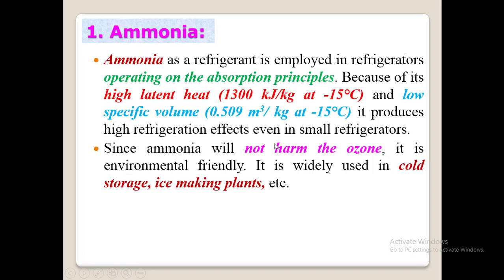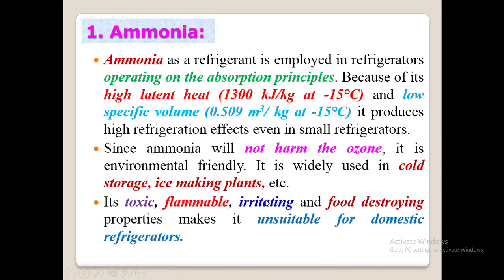Next, since ammonia will not harm the ozone, it is environmentally friendly and it is widely used in cold storage and ice making plants. So it is not harmful to the ozone, and will be used in cold storage and ice making plants. Next, it's somewhat toxic, flammable, irritating, and its food destroying properties make it unsuitable for domestic refrigerators. So these are some of the disadvantages of ammonia: it is toxic, it can catch fire very easily, it has an irritating odor, and it destroys the food. So this makes it unsuitable for domestic refrigerators.